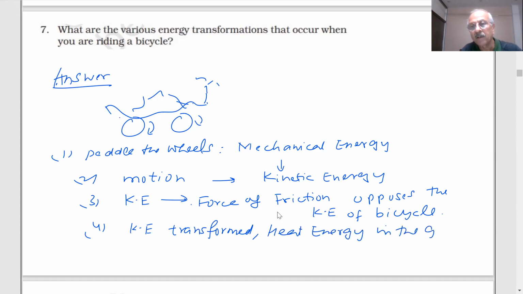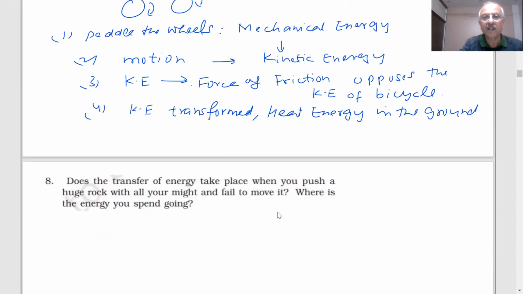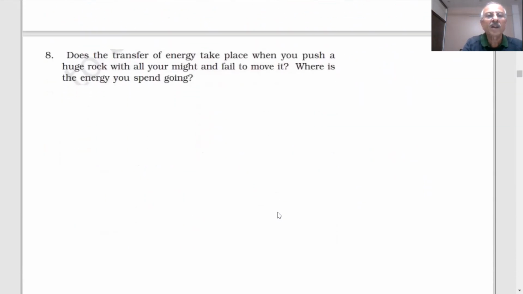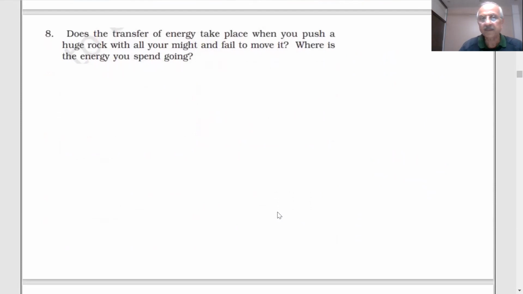These types of transformations are going to happen, students. You will see the tires becoming hot. Sometimes the heating can be so high that they can just burst.